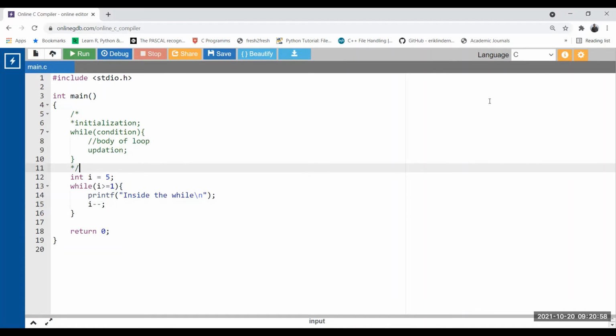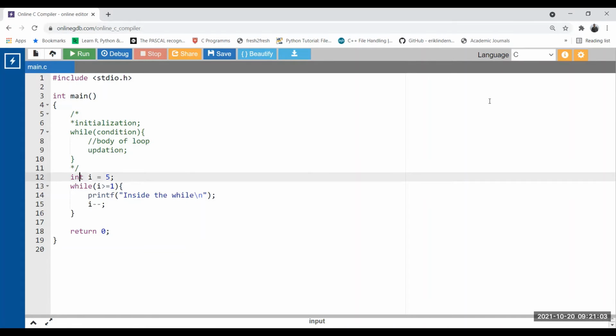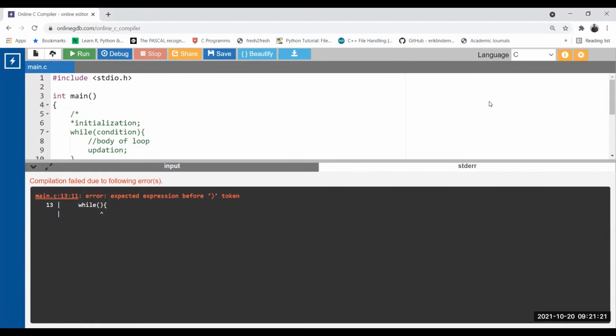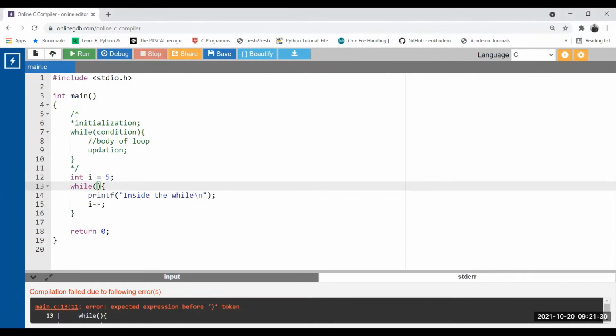Can we make a while loop infinite? Yes, it is also possible. We call it a while true loop. Okay, so here it is. Just place 1, so it will be infinite. Earlier, if you saw, when I missed this condition and executed this code, it showed me that some expression is missing, correct? So that means, according to the compiler, we cannot miss the expression in the while loop.